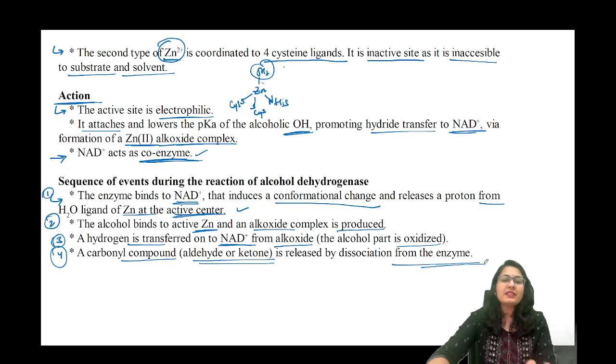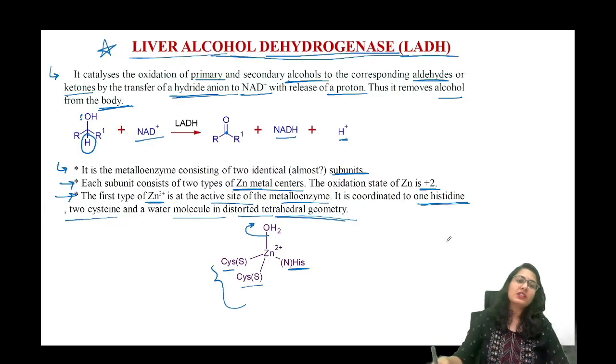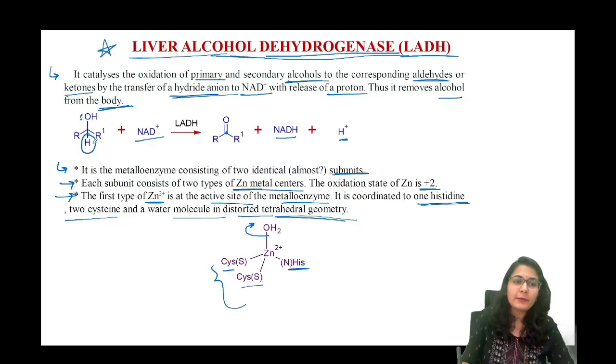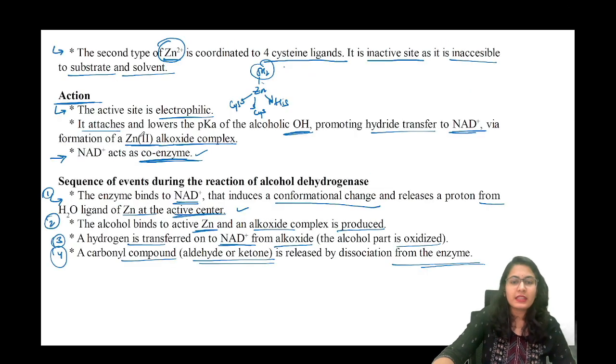Okay. So since we have done most of the mechanism, we are not going to draw each and everything. These are the 4 steps that are actually taking place in the liver alcohol dehydrogenase. Just the oxidation of alcohol, and zinc is going to help in the removal of the hydrogen and the proton being taken up by this system. Alright, so you have to remember this a little and remember the structure, that's it. What is the role of this? That's what you have to remember.